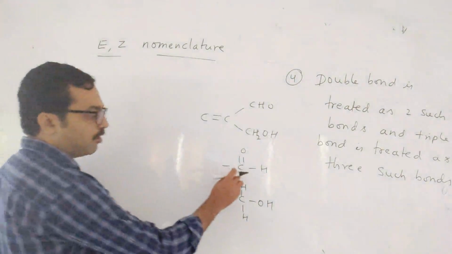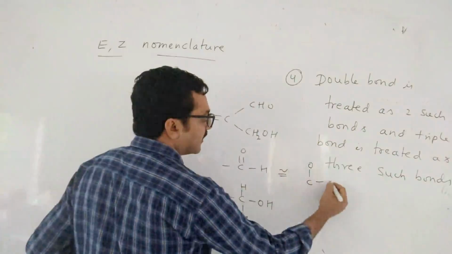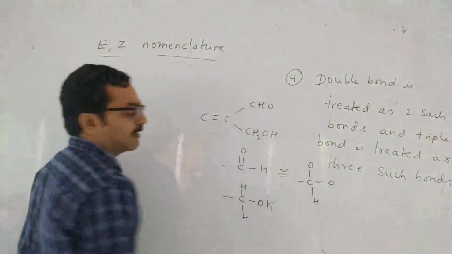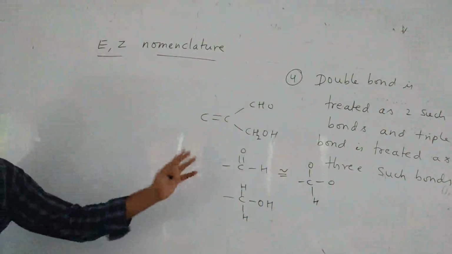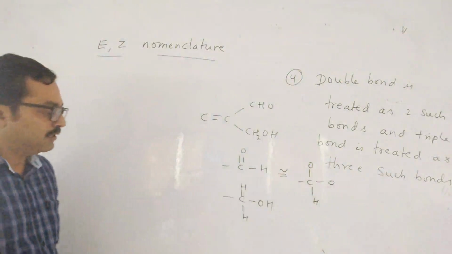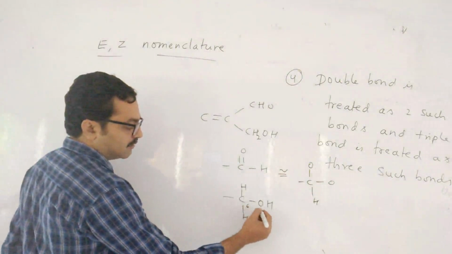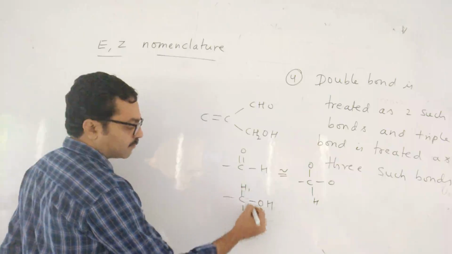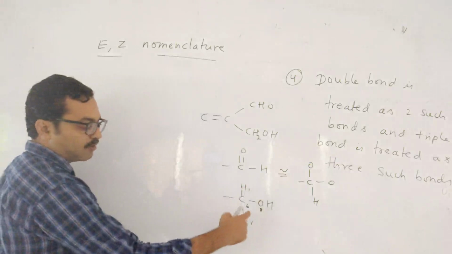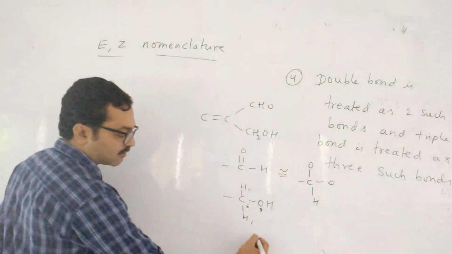But double bond is treated as two such bonds, means you have to treat it like this and like this. A double bond you can write as CO, CO. So then if you see the atomic number, how much? 6 plus 8 plus 1 plus 1. I am counting atomic number: 8 plus 6, 14, 15, 16. So here total 16 you are getting.